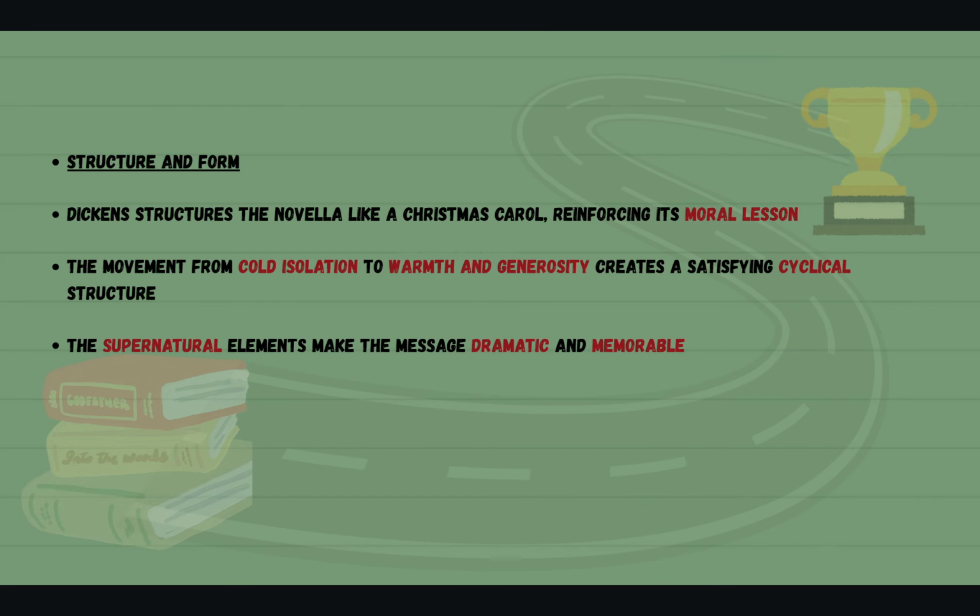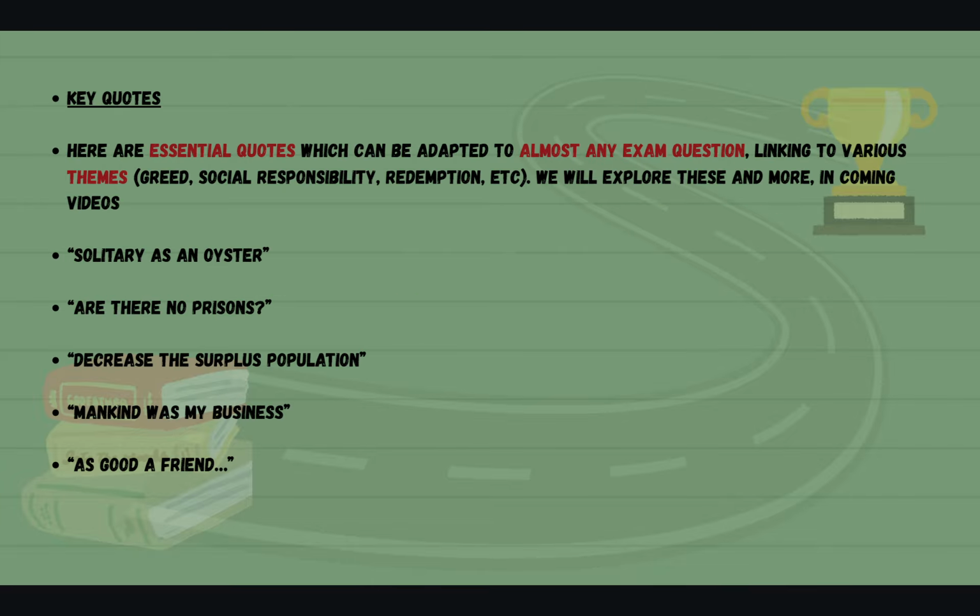Let's have a look at the structure and form. So Dickens structures a novella like A Christmas Carol, reinforcing its moral lesson. The movement from cold isolation to warmth and generosity creates a satisfying cyclical structure, and the supernatural elements make the message dramatic and memorable.